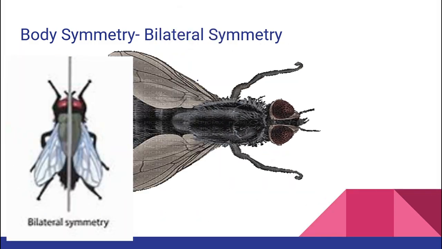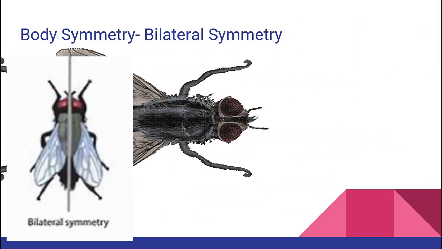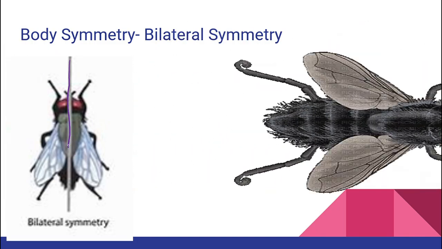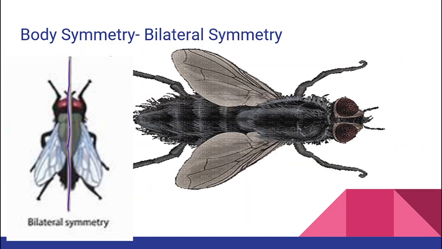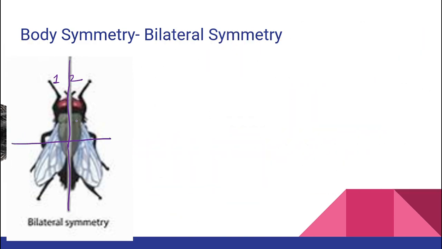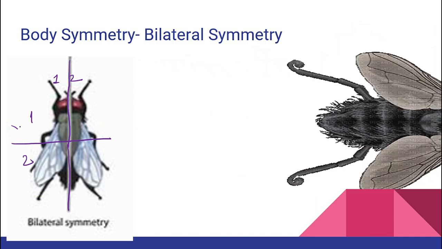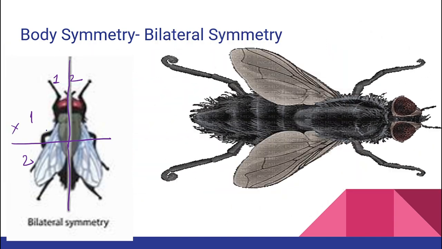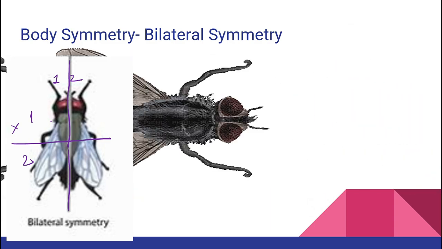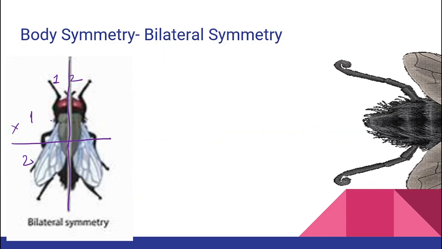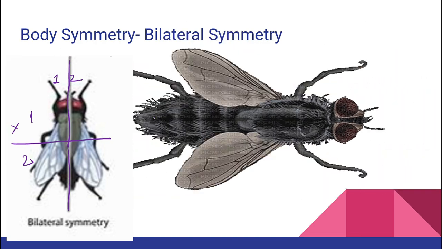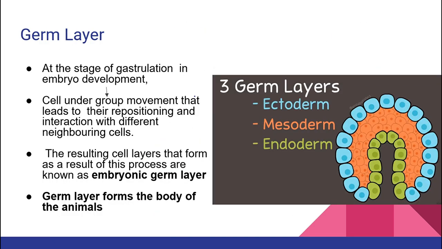Then what is the example of bilateral symmetry? Here you can see the example of housefly. A plane, mind it, a plane. I'm going to pass a plane through the center and it is going to divide the body into two equal halves. But if I pass a plane like this, will the body be divided into two equal halves? No, the body will not divide into two equal halves. That's why I said in bilateral symmetry, we are not supposed to use any plane. We have to use a plane, right? A plane passing through the center is called bilateral symmetry, right? So that was all about the symmetry.